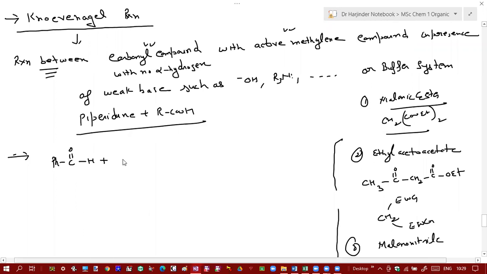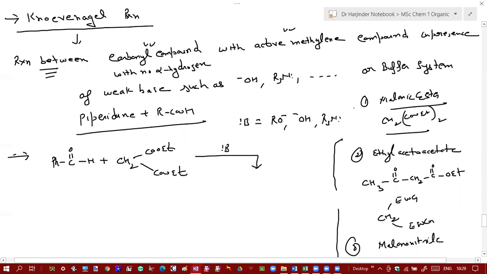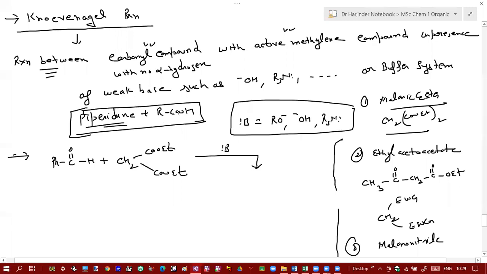So we treat it with malonic ester in presence of a base. And the base, as I told you, may be alkoxide ion, hydroxyl ion, or tertiary amines. This system can also be used, but its mechanism is slightly different when you use piperidine and carboxylic acid.